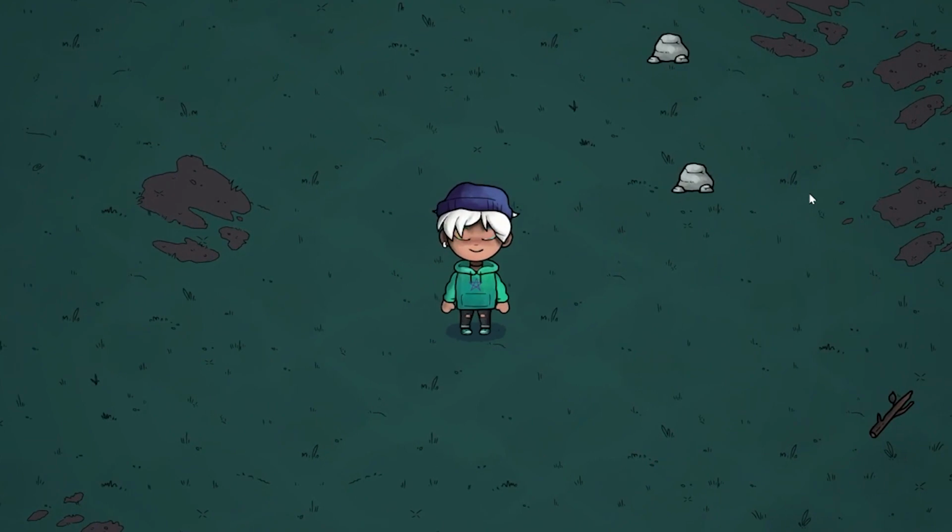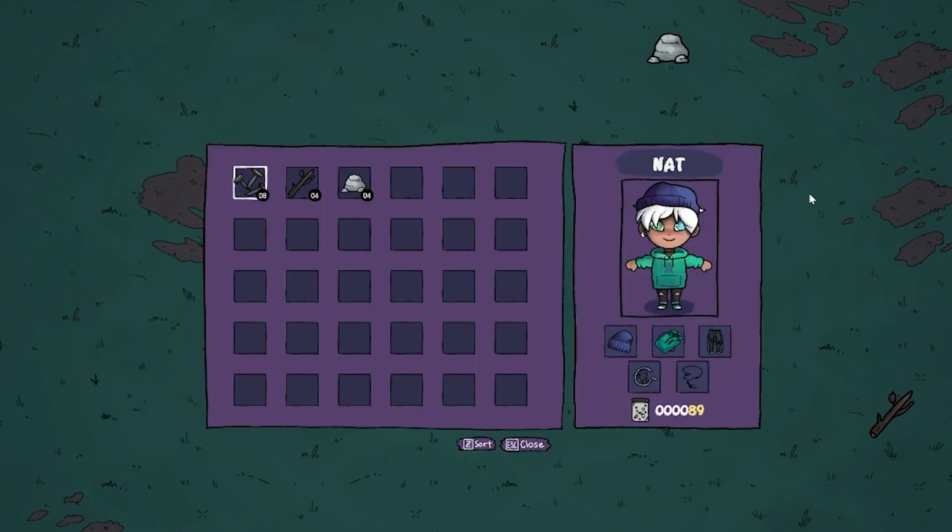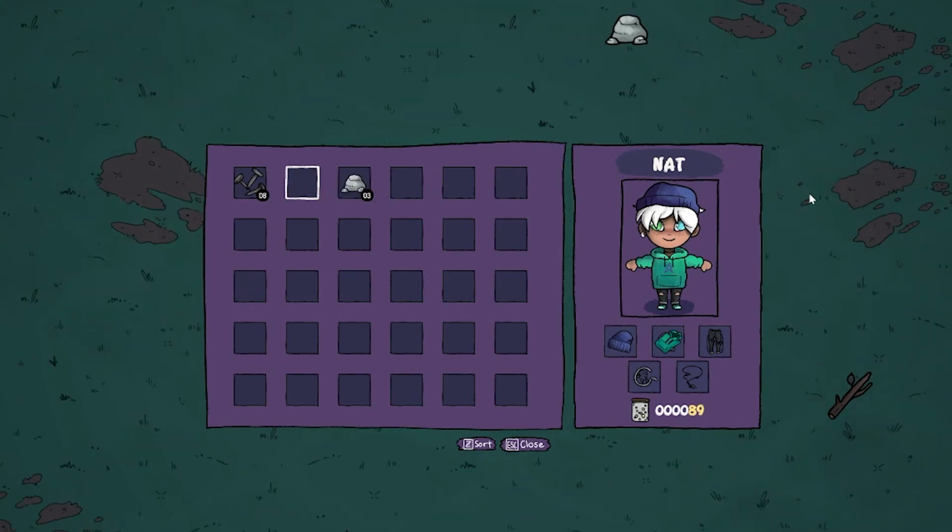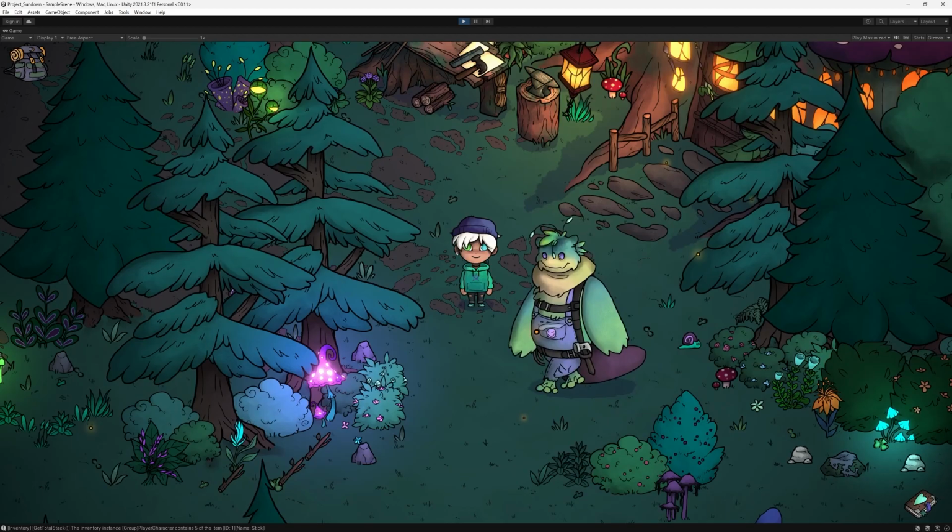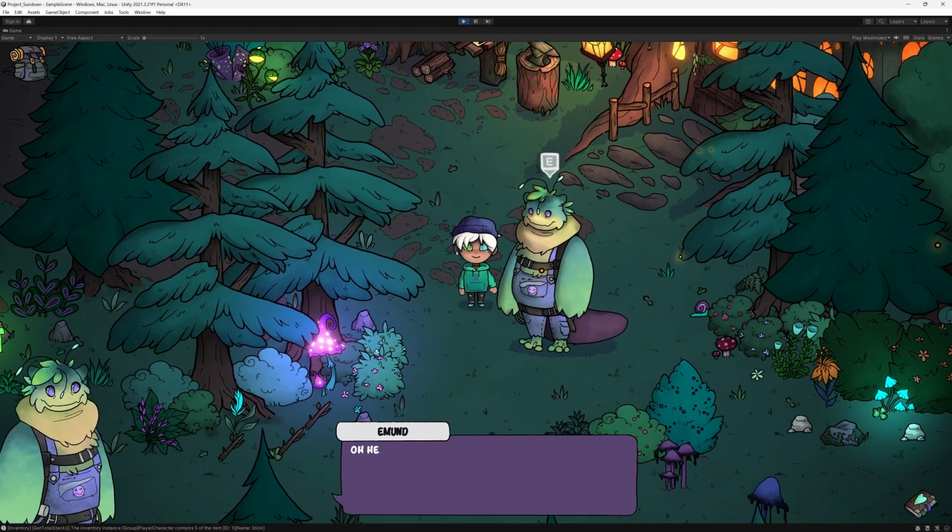Meanwhile, my programmer was working on the inventory system. The player can pick up and drop items from the inventory, equip clothes and accessories to their own character, see their current money balance, which in this case is a jar with fireflies, and of course also sort the items regarding their categories. Next important big system was the dialogue system.